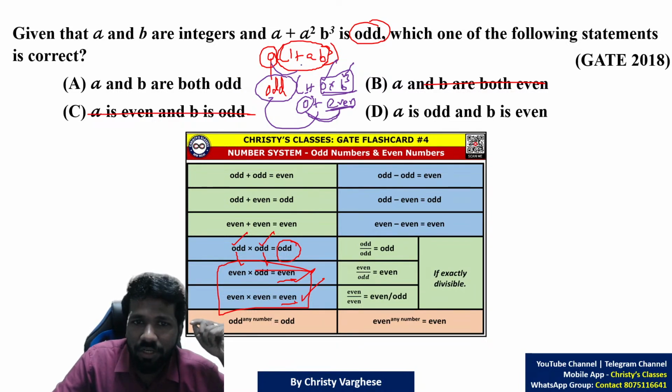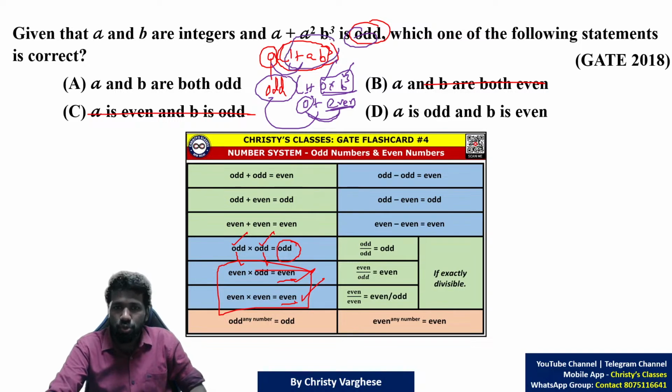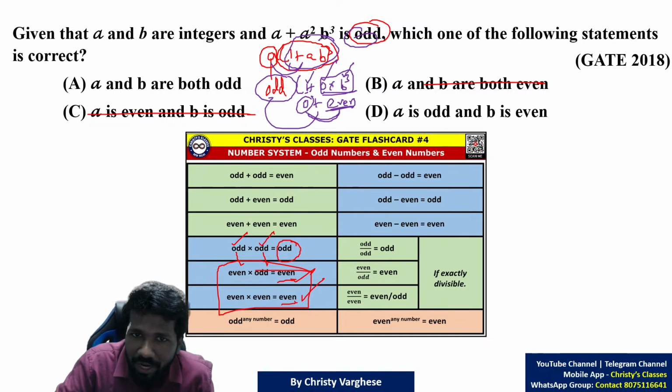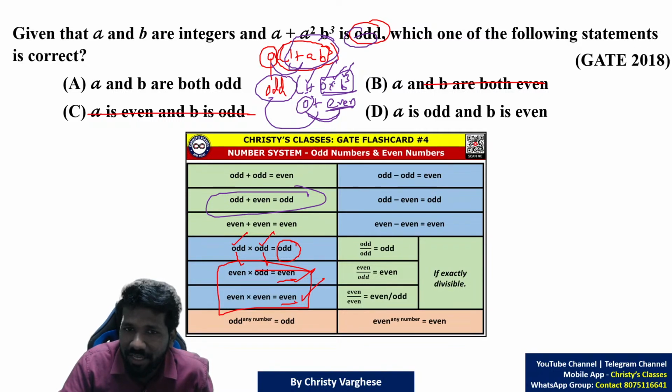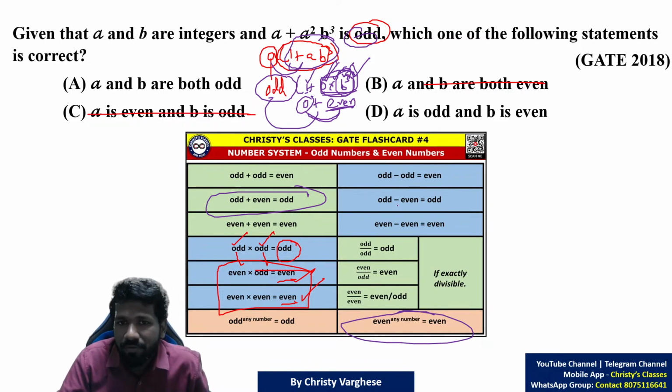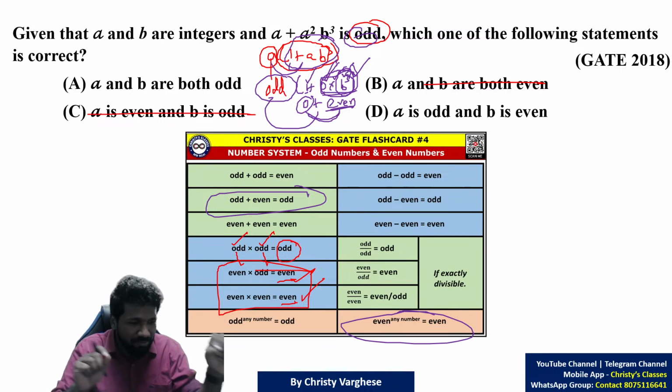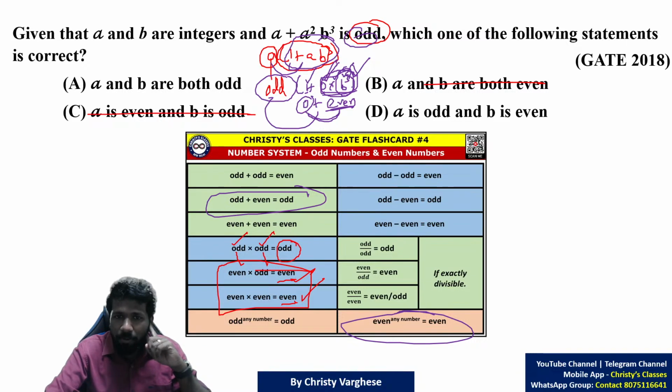As I told, this into this being odd, the only possibility is this also should be odd. For that to be odd, 1 is an odd number, plus an even number only will be odd. By that idea, we can say this should be an even number. But one number is already odd, so the other number is even. B cube is even, so B is even. Even number raised to any power is even. I'm telling a little faster because we have to cover all areas of non-verbal aptitude today in this limited time. So B cube must be even, so B is even.